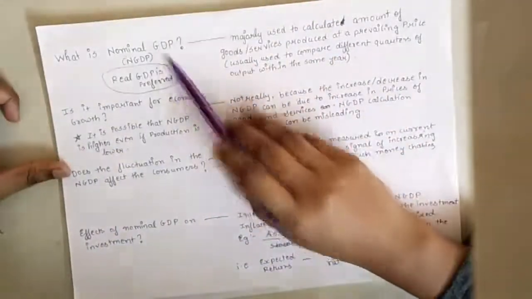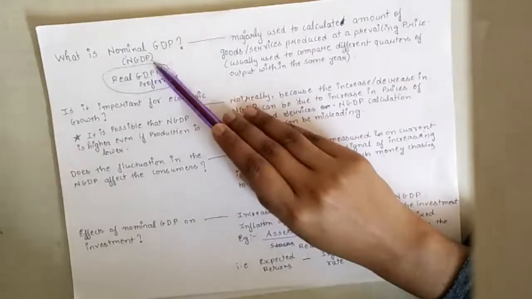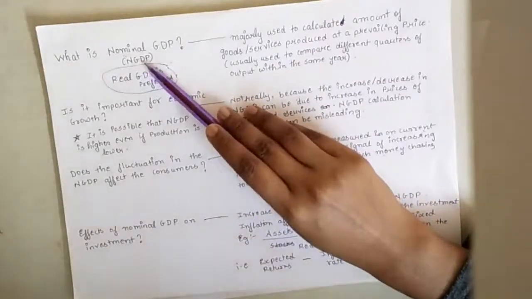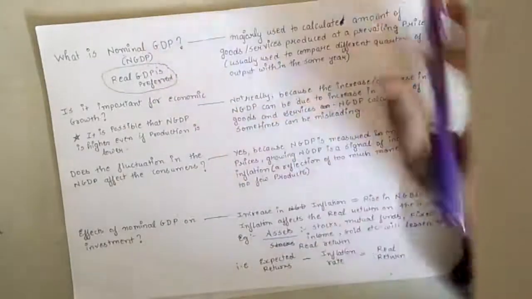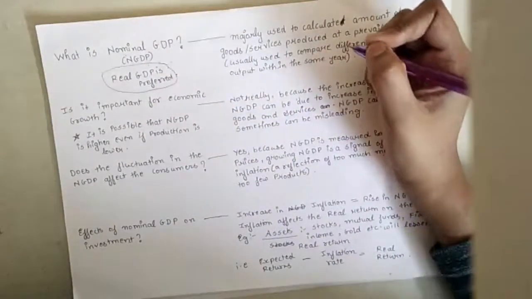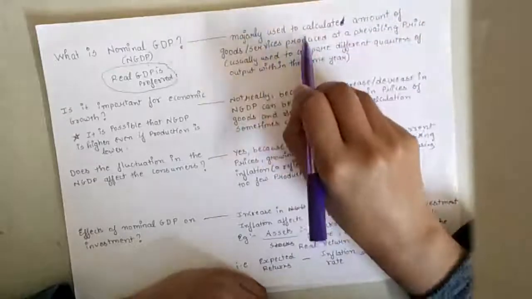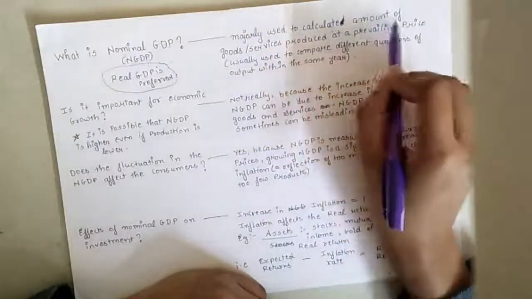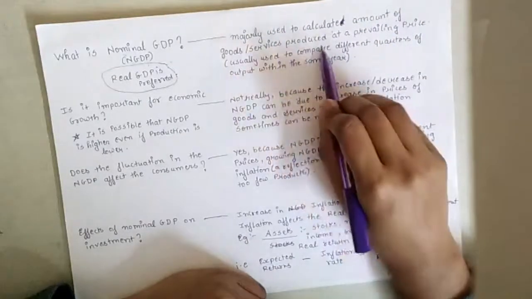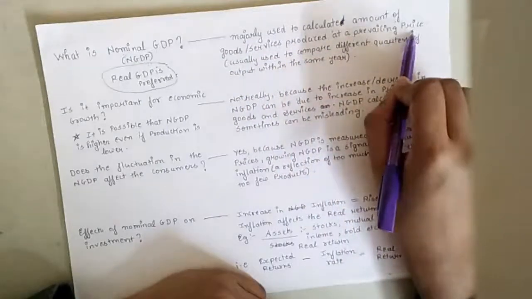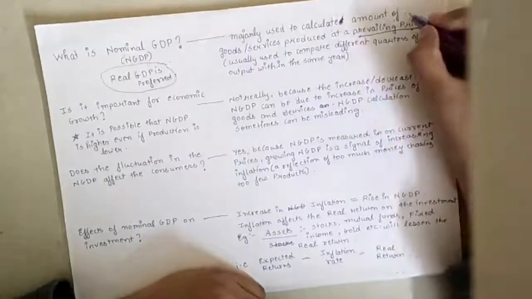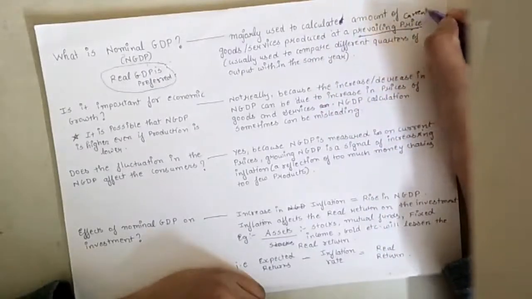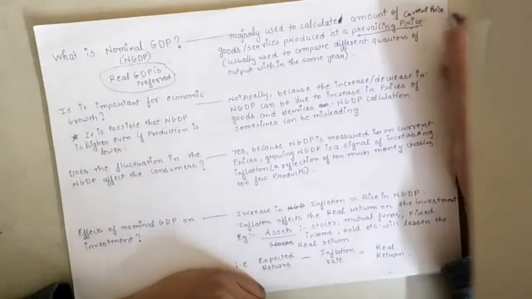Today we are going to understand what is nominal GDP. It is also called NGDP as a short form. What is nominal GDP and when is it used? Nominal GDP is majorly used to calculate the amount of goods and services produced at a prevailing price. Prevailing price means the current price of goods or services.